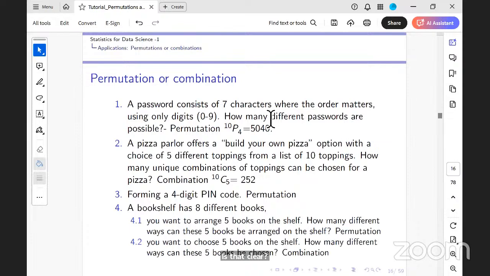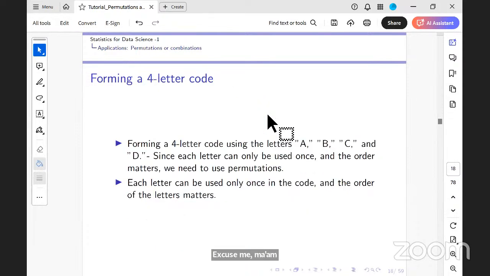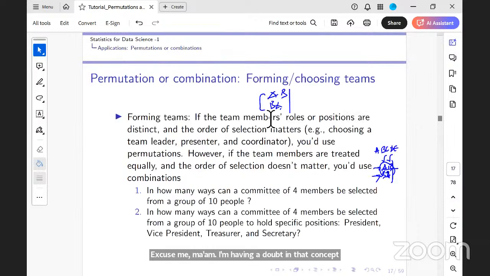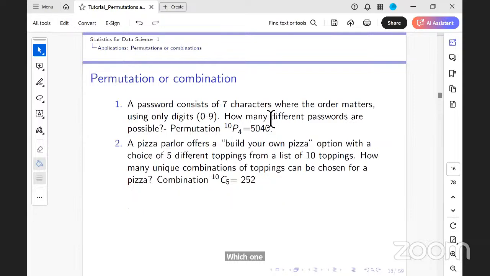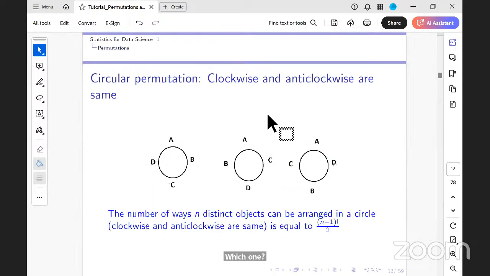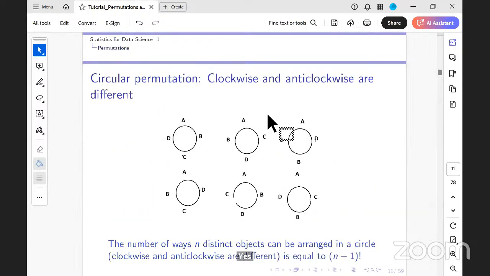Excuse me, ma'am. I'm having a doubt in that concept. I'm confused about the circular permutation concept. You said some example, beads in a garland. Can you explain that example, ma'am?